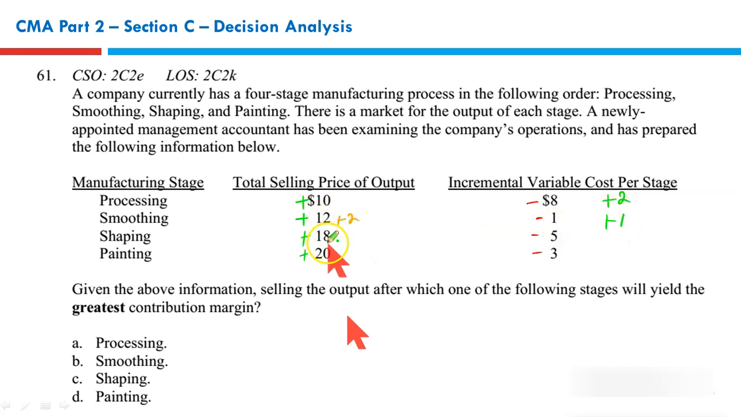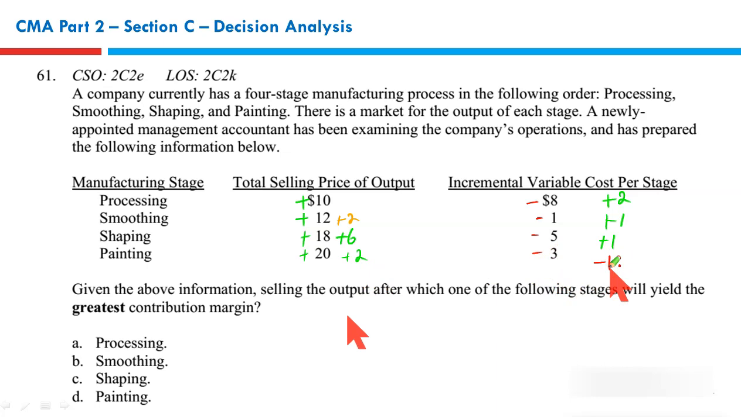From 12 to 18, the benefit jumps. From 12 to 18, the benefit is plus 6. The cost is minus 5. Still you benefit from plus 1. From 18 to 20, the benefit goes up by plus 2. The cost goes up by negative 3. It's negative 1.